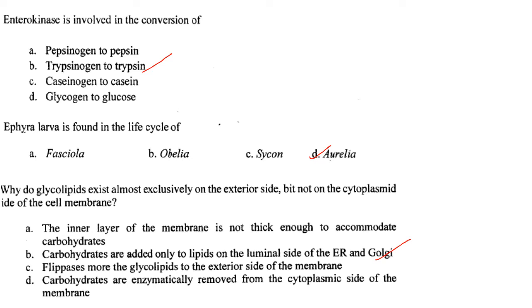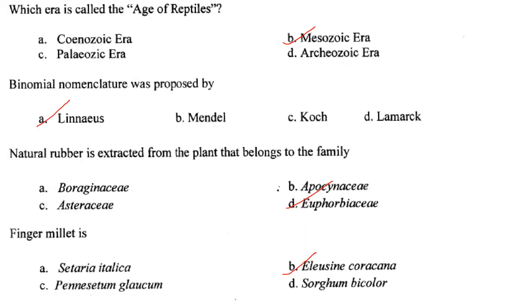Then why do glycolipids exist almost exclusively on the exterior side but not on the cytoplasmic side of the cell membrane? So carbohydrates are added only to lipids on the luminal side of the endoplasmic reticulum and Golgi. So that is the reason. Answer is option B. Then which era is called the age of reptiles? So it is the Mesozoic era that is called the age of reptiles. Answer is option B. Then binomial nomenclature was proposed by Carolus Linnaeus.